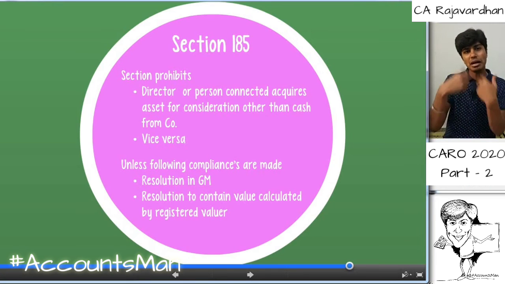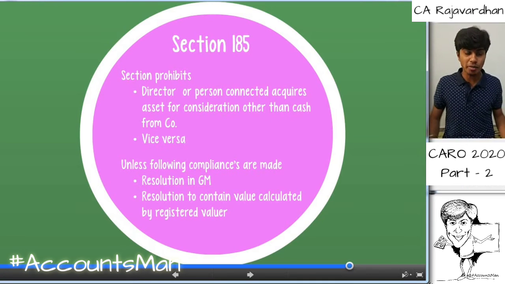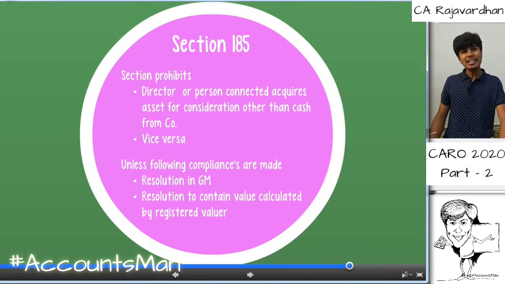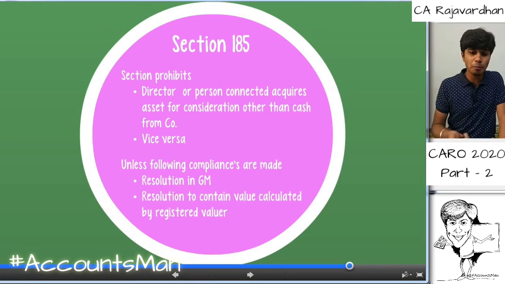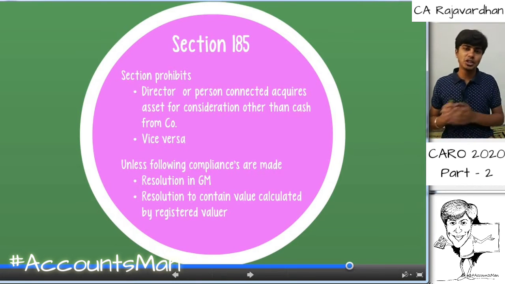Either from company to director or director to company or related party, it is prohibited unless this is approved by a resolution in the general meeting, not mentioned as a special resolution. So ordinary resolution will do. And such value that is agreed upon should be approved by the registered valuer. So point number one, there should be resolution in the general meeting.